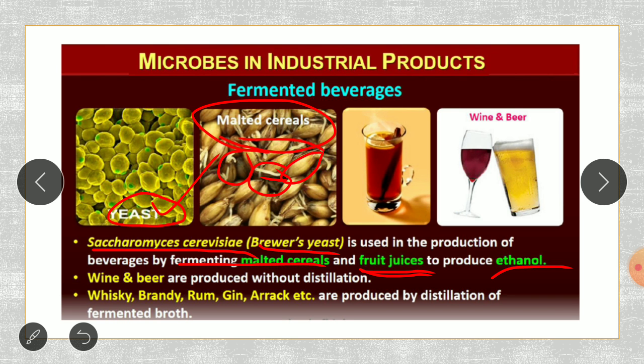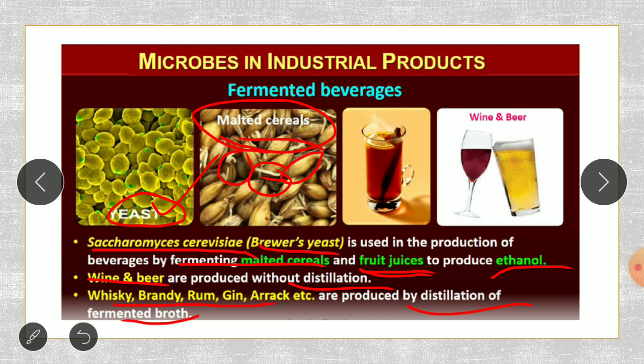In this manner, wine and beer are produced without distillation. So they are crude beverages, you can say. Whereas whiskey, brandy, rum, gin or arrack, etc., are produced by the distillation of the fermented broth.